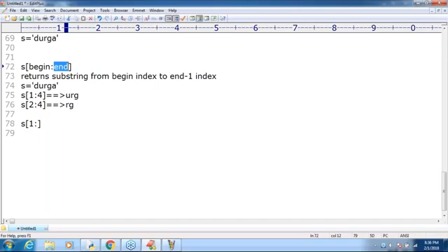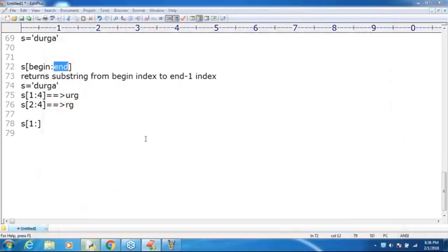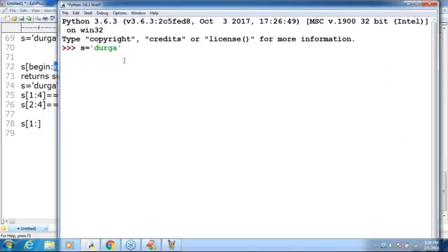End of the string by default is going to be considered. Can you please confirm? Just observe that. Let me confirm once again. S is equal to Durga. S of 1 colon, like this I'm taking. Have you observed, right? Until the end of the string is considered by default or not? Yes, URGA by default got considered, sir.